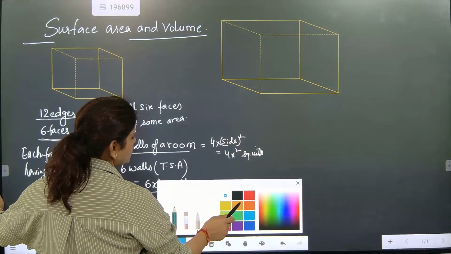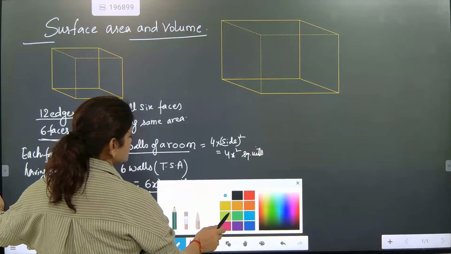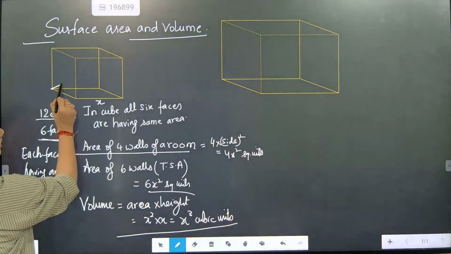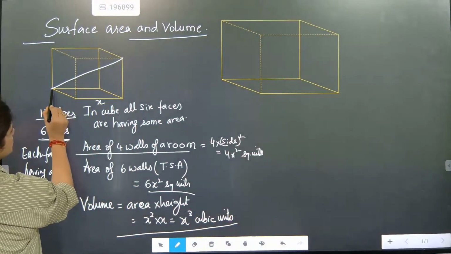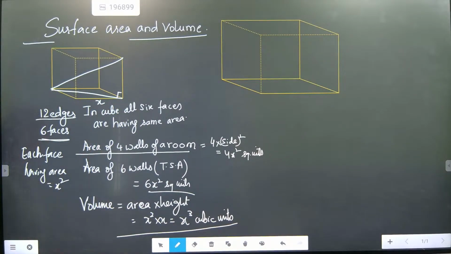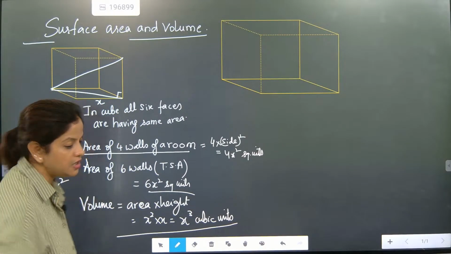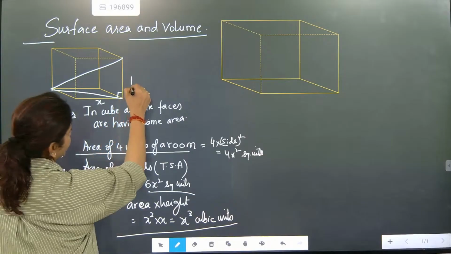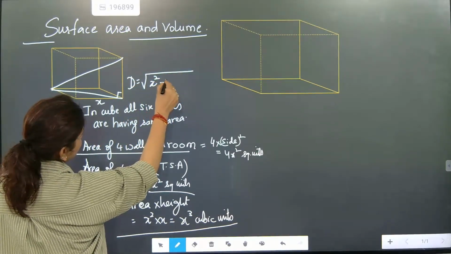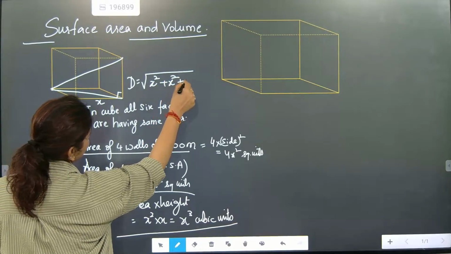Now check this one out. The diagonal will be drawn from this side and it will come to this side. This is the diagonal, and this is 90 degrees. So if somebody asks you about the diagonal, the diagonal is equal to the root of length square, that is x square, plus breadth square plus height square.